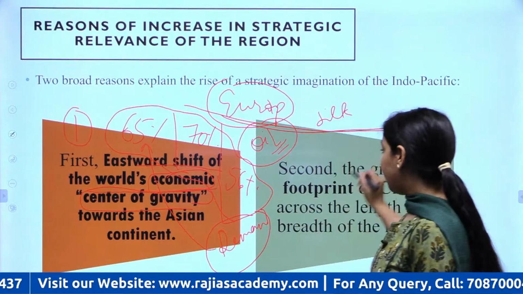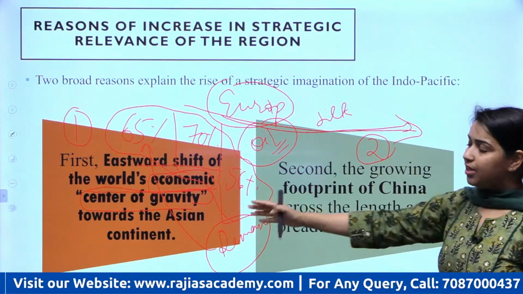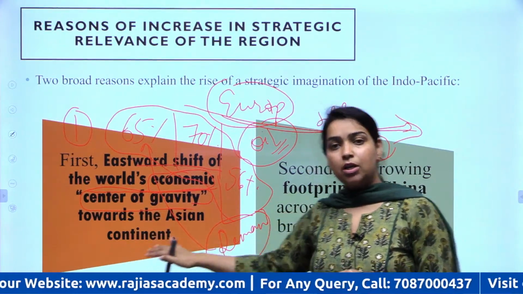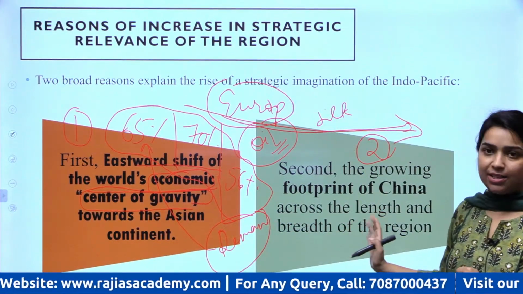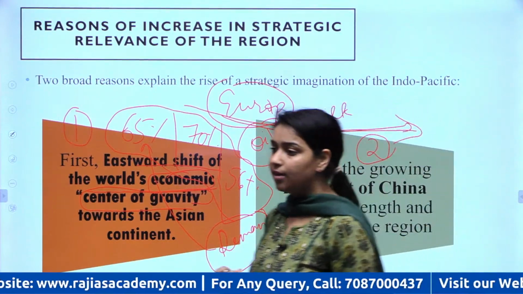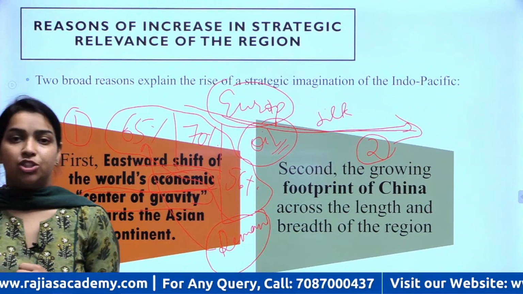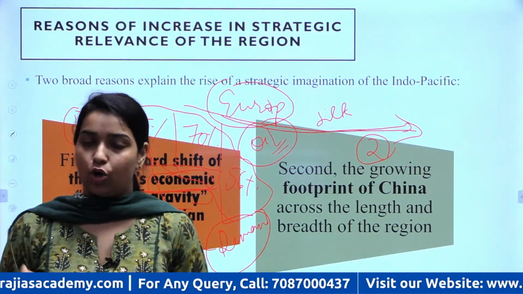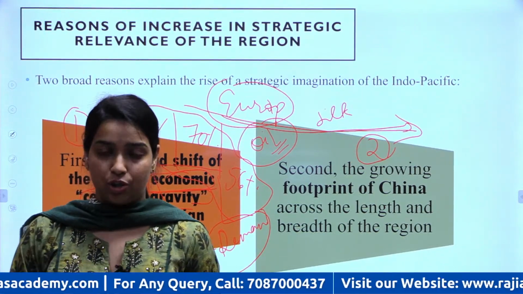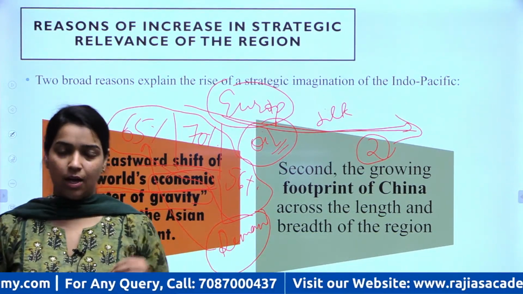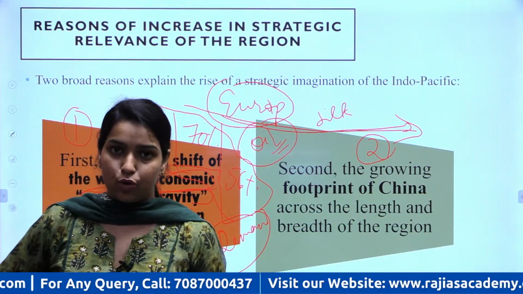Now, the second reason is, along with the increase in the economic relevance of this area, there is another player, that is China, that has also gained assertiveness in this area. You see, today China is the second largest economy of the world. It also has a very modernized military and naval presence in the Indian Ocean.